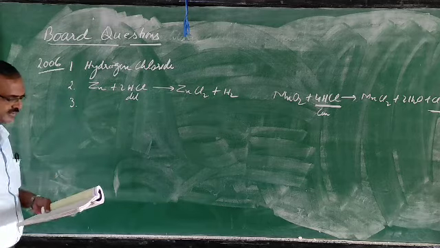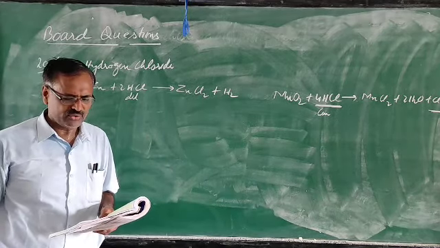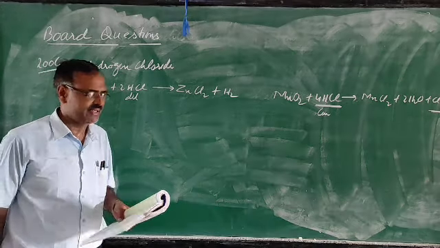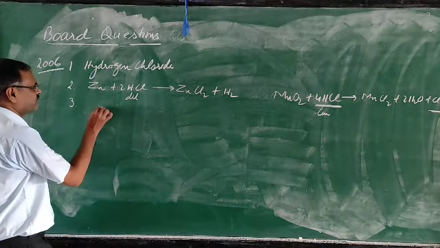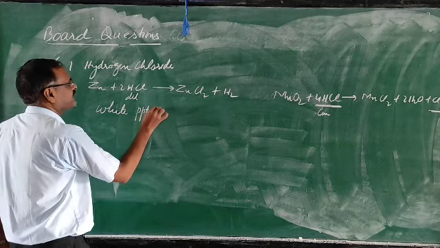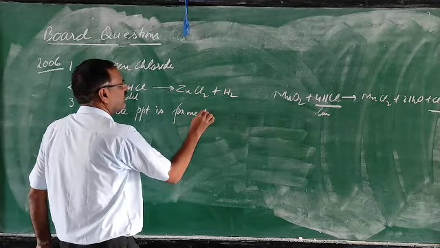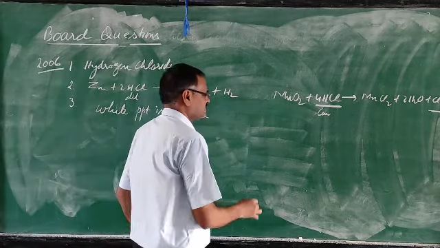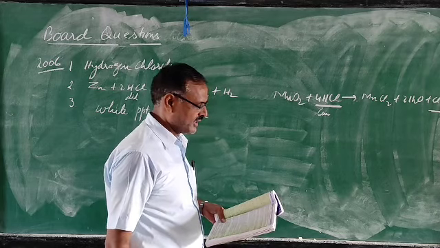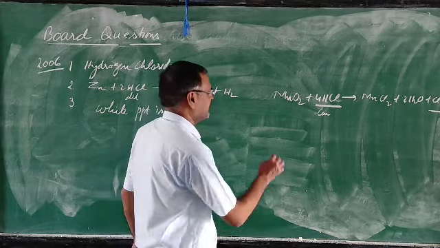Then third, state what is observed when hydrochloric acid is added to silver nitrate. A white precipitate is formed. How is it formed?